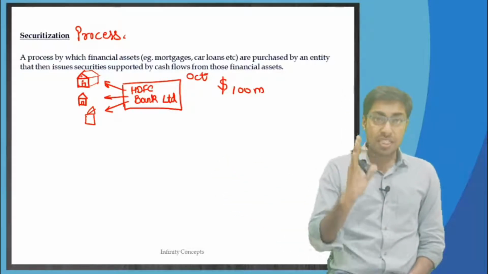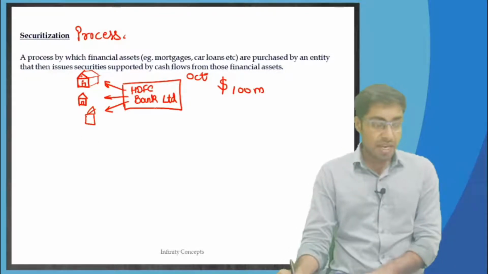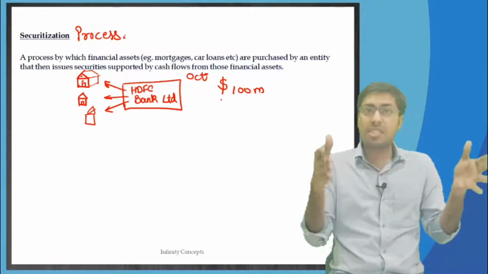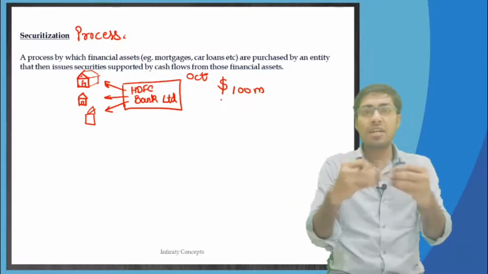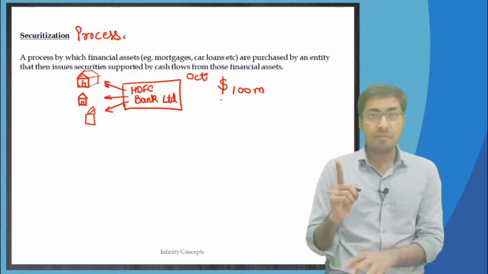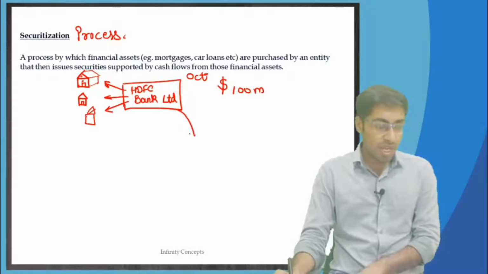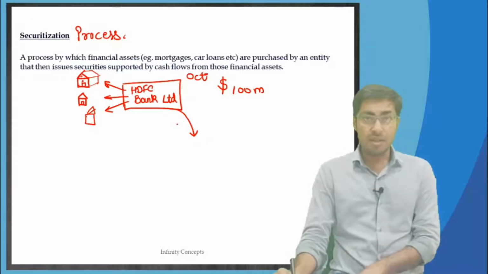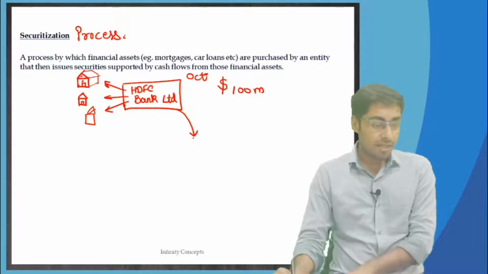So what is HDFC Bank Limited going to do? On 1st November, for all the loans that were dispensed in the month of October, worth $100 million, with little loans given out every day, HDFC Bank is going to create a special purpose vehicle, or a special purpose entity.